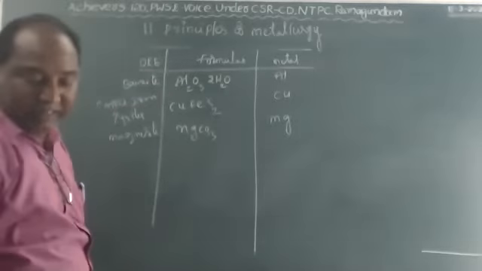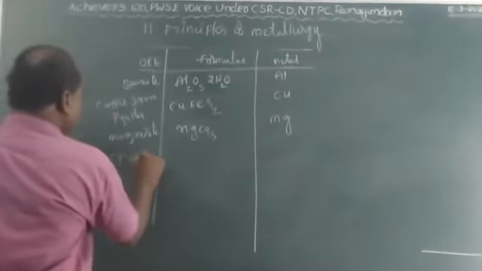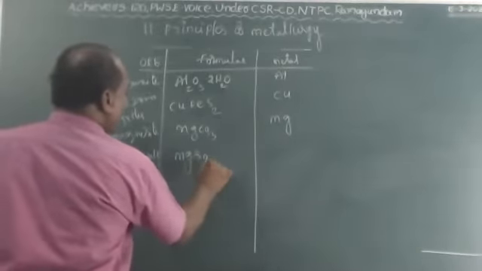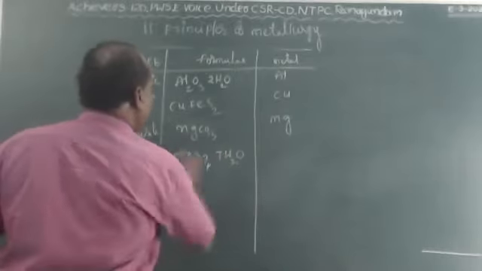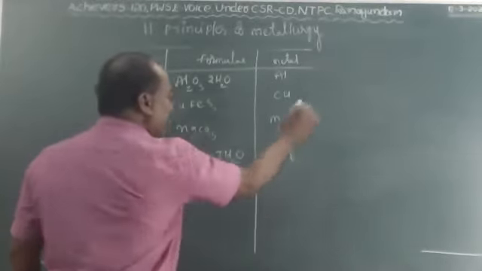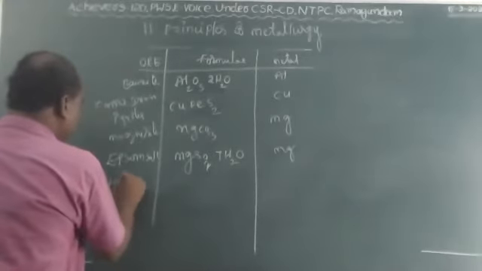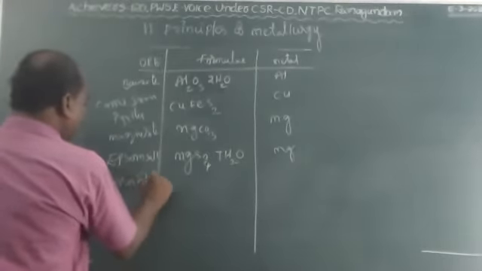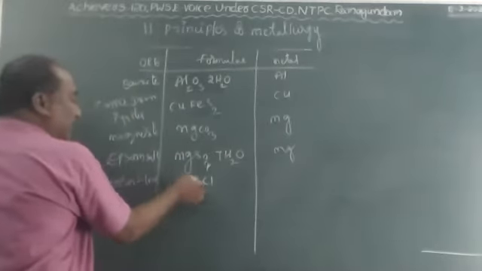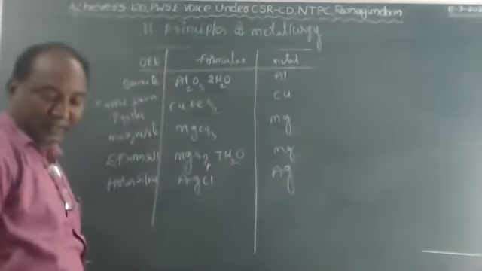Magnesium is the metal. Next one, Epsom salt, MgSO4 7H2O. Magnesium is the metal. Next one, horn silver, AgCl. Ag means silver, argentum. Silver is the metal present in this.